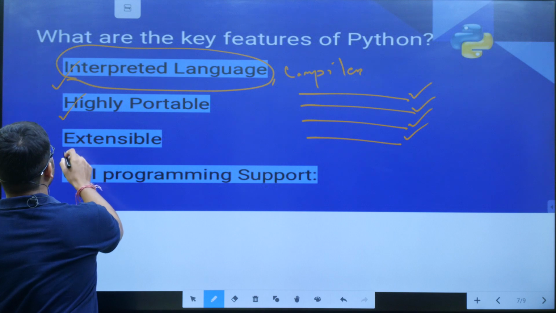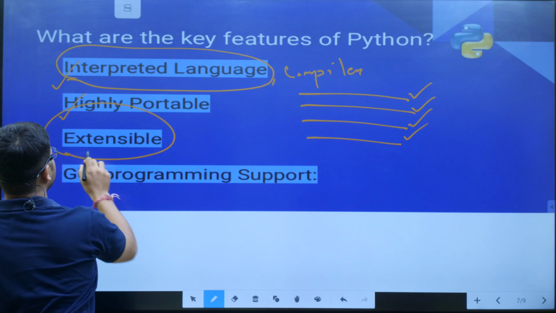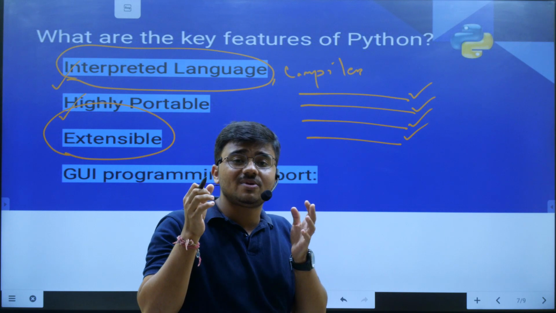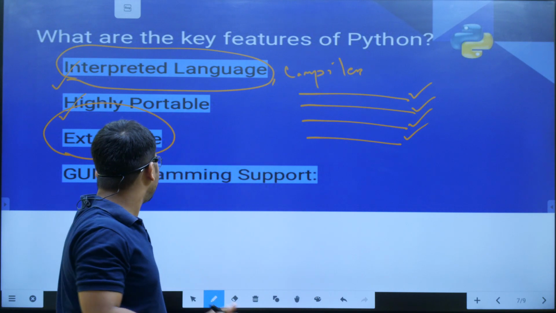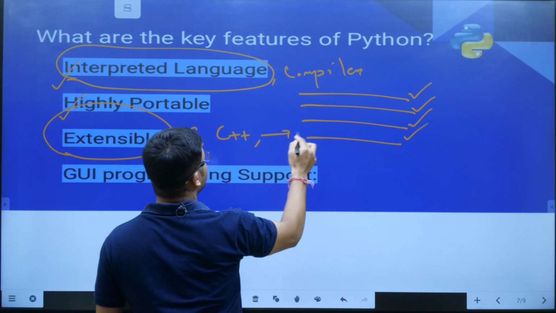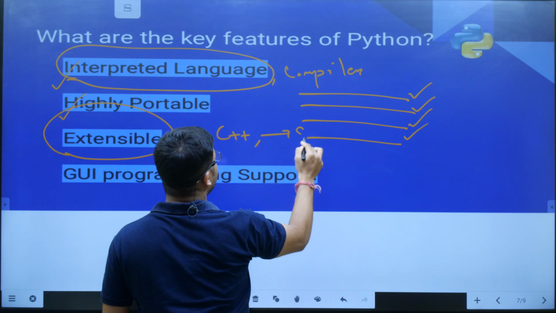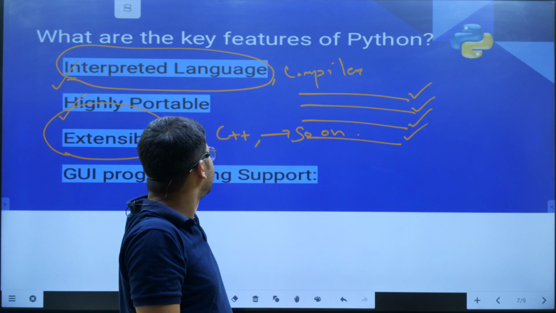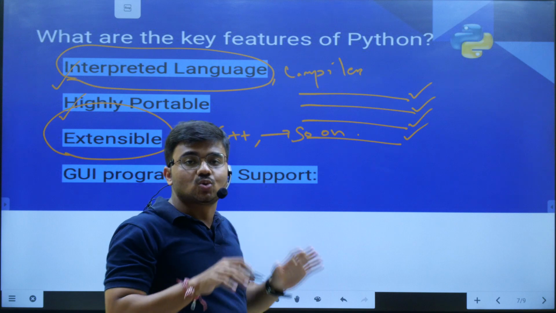Then the third thing is extensible. Extensible का मतलब क्या है? Python programs can also be run on many of the platforms like C and C++ and so on. है ये. It can run over any of the platforms similarly like C++, C and so on.